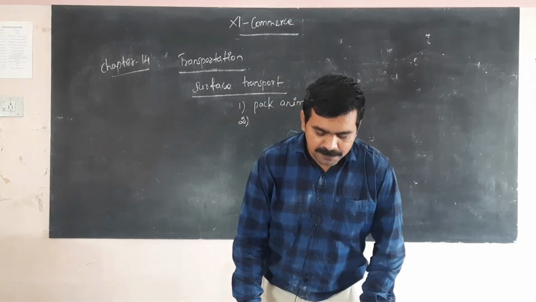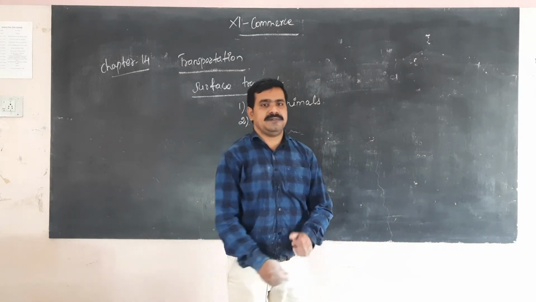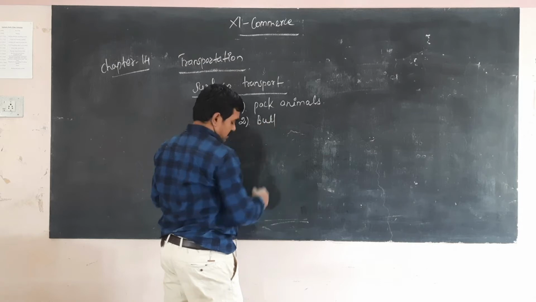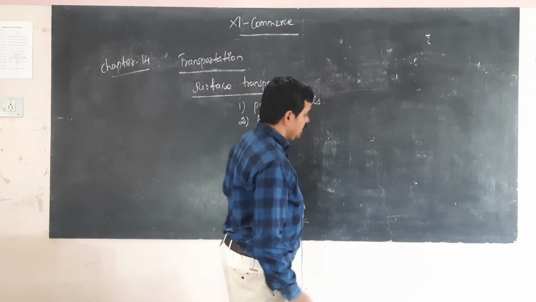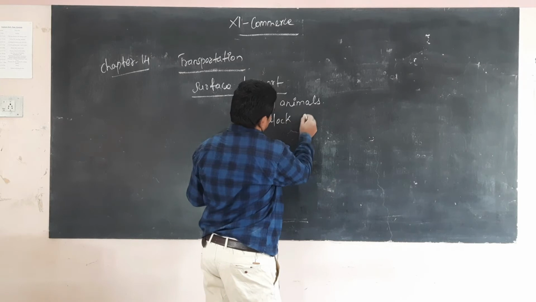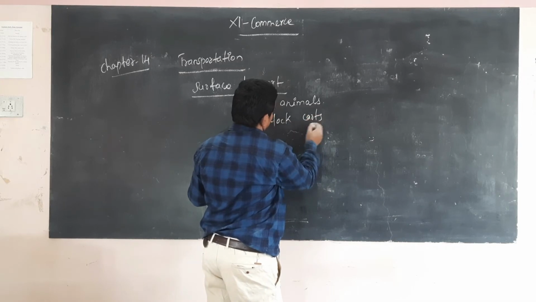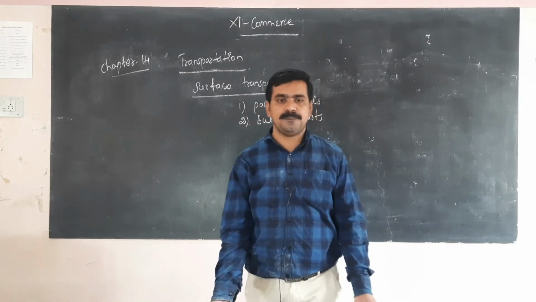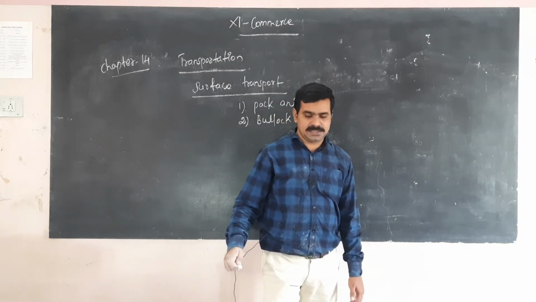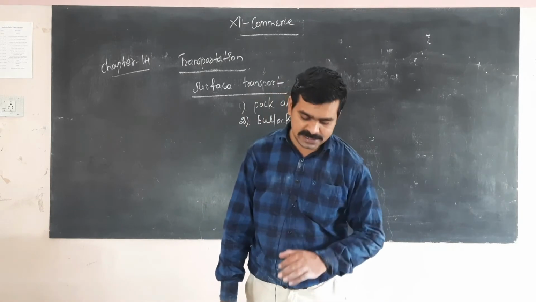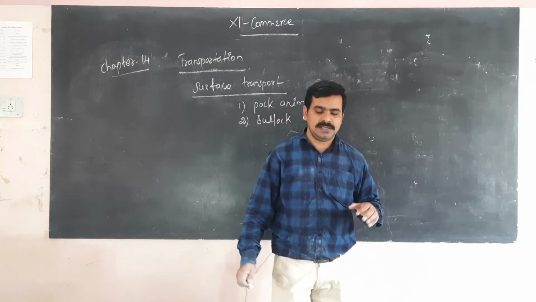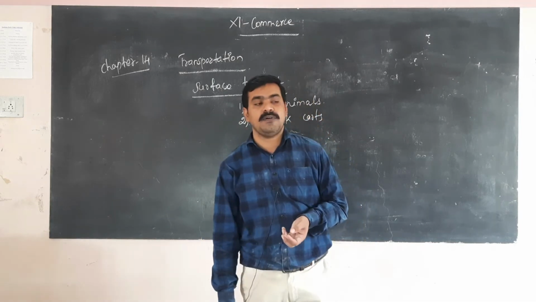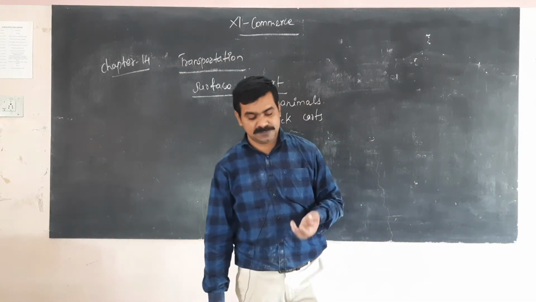Next, bullock carts. What are bullock carts? Bullock carts constitute the predominant form of road transport in rural areas. They avoid traffic and avoid petrol expenses.